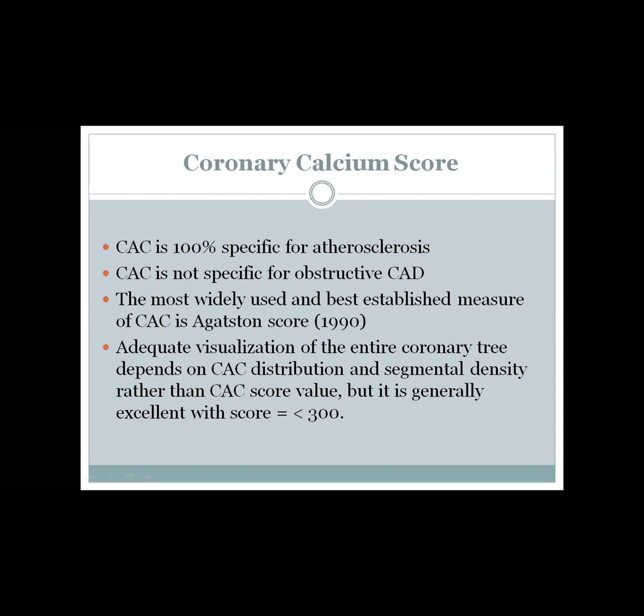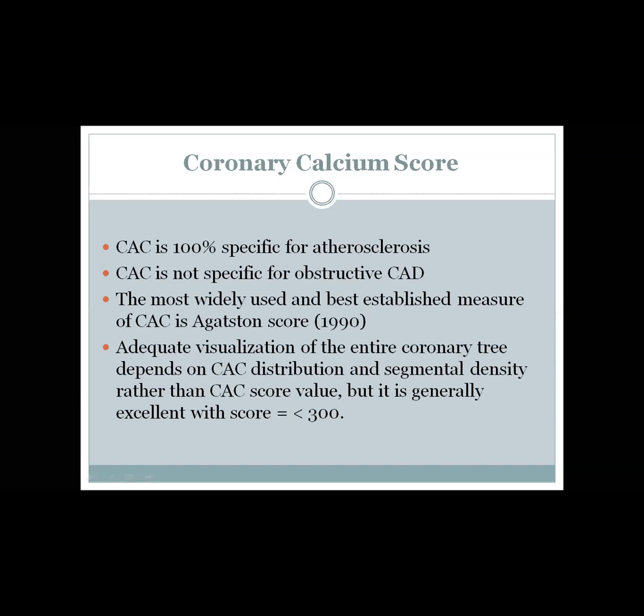Hounsfield unit is the unit used in CT to measure the density of the tissues. So if the density is more than 130 and the volume more than 1 cubic millimeter, this will be calculated or detected.